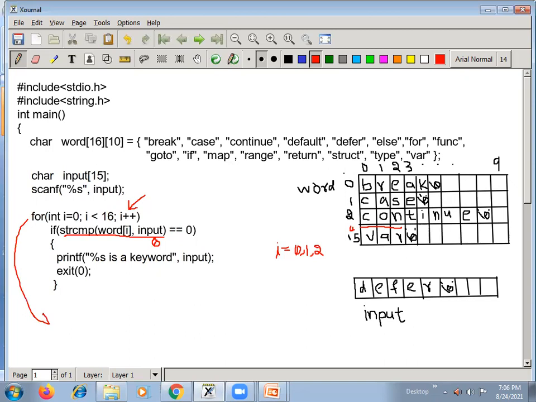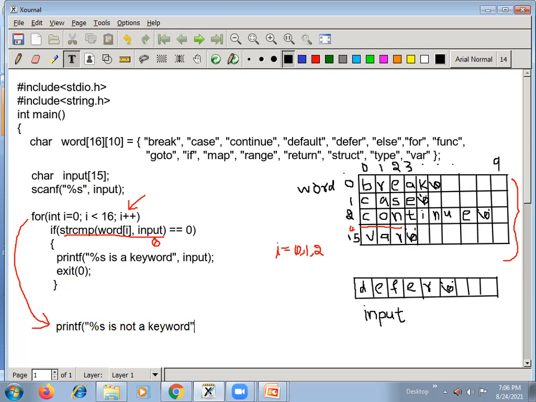Okay, so when the control comes out from the loop, it indicates that there is no matching string in this two-dimensional array. So there, immediately after coming out from the loop, you can declare with printf that %s is not a keyword.